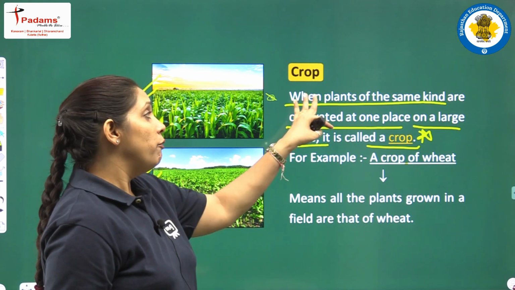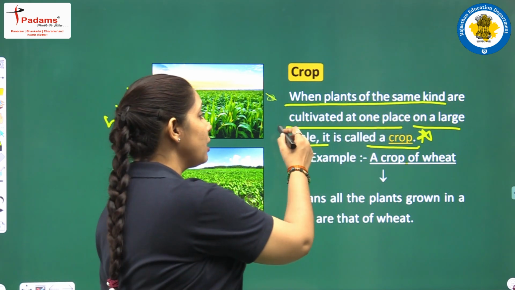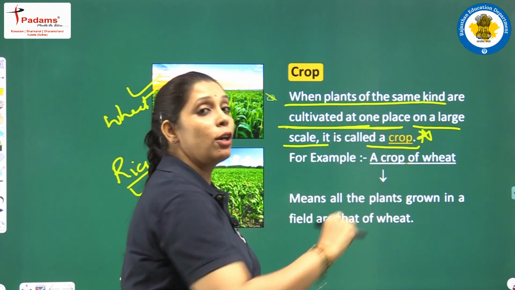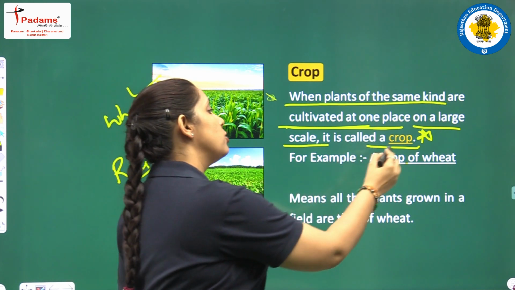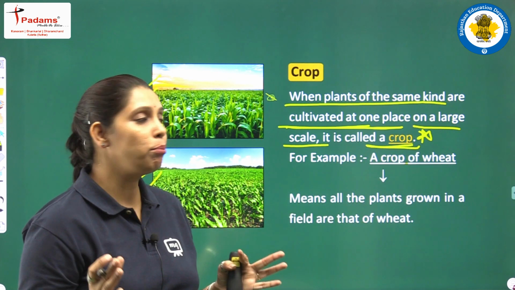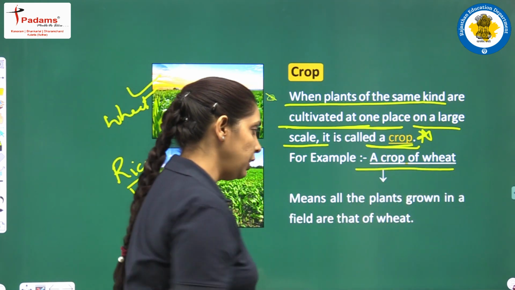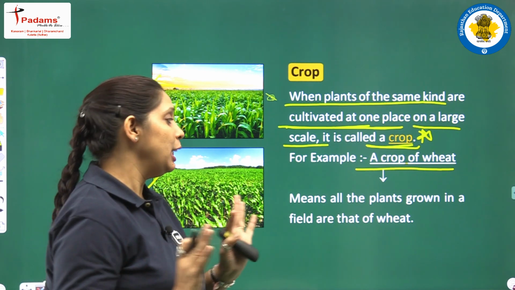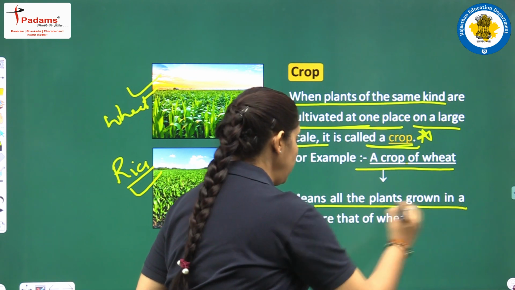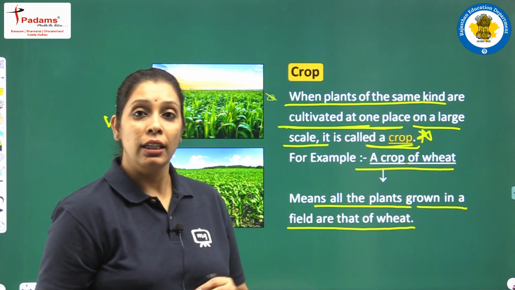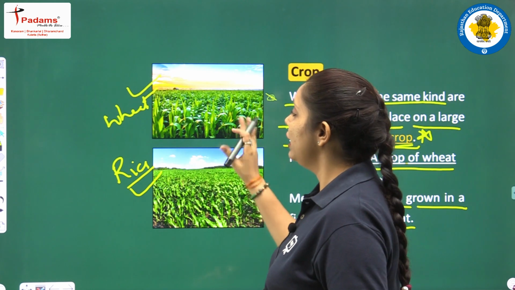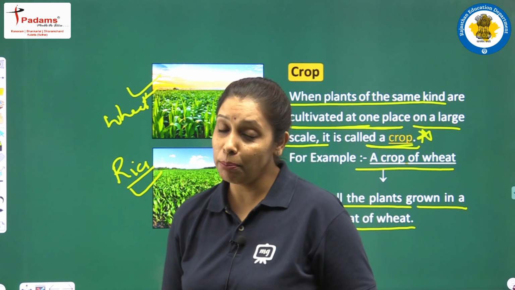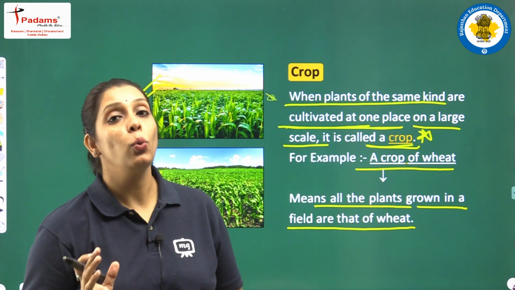What is a crop? When plants of the same kind are cultivated at one place, important, at one place on a large scale, it is called a crop. You can take the example of a crop of wheat. A crop of wheat means all the plants grown in the field are that of wheat. Understand it like this: it is a field and all the plants here will be of wheat. That means it is a crop of wheat.